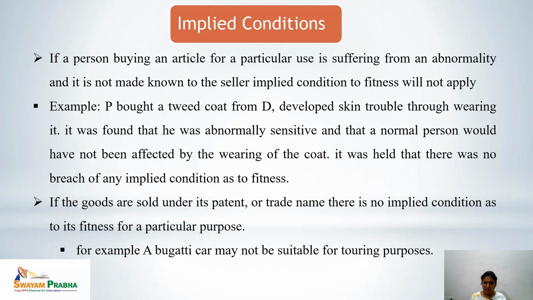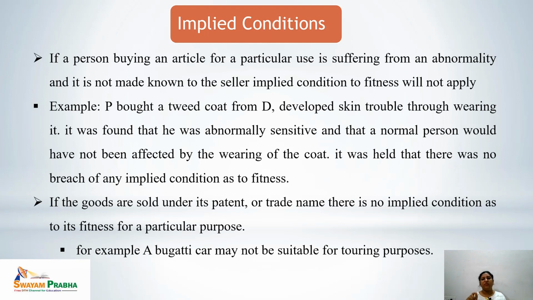But if the goods are being sold under any patent or trade name, there is no implied condition regarding the fitness for a particular purpose. Like if one person has purchased a Bugatti car thinking that it is suitable for touring purposes, but when he purchased that car and used it, he found that it is not suitable for touring purposes.